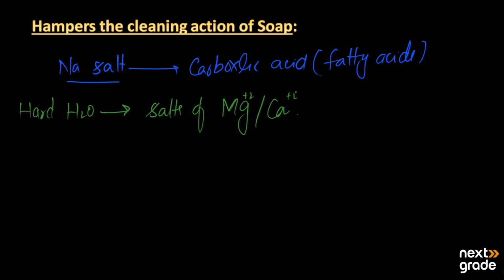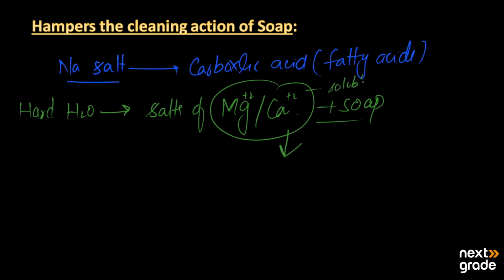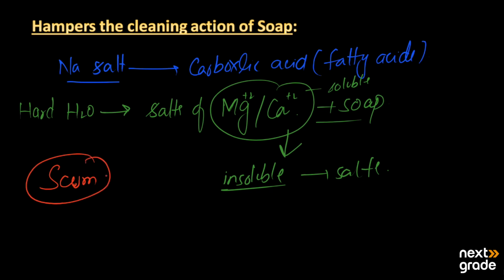These ions react with the soap, and when they react, they make insoluble calcium and magnesium salts of the different fatty acids. The calcium and magnesium salts are soluble, but on reacting with soap they make insoluble salts, and this makes the material known as scum. A large amount of soap is wasted, and this reduces the efficiency of the soap.